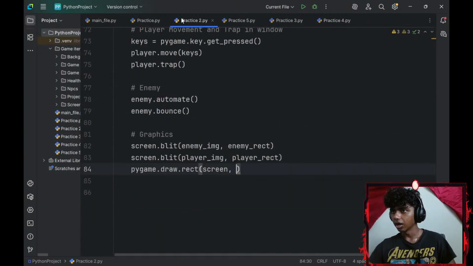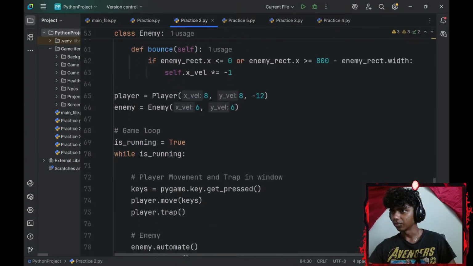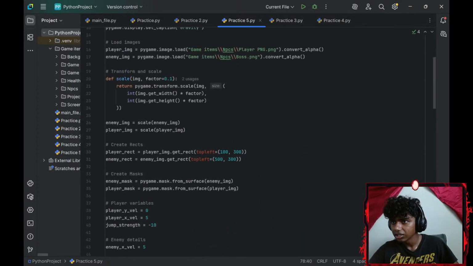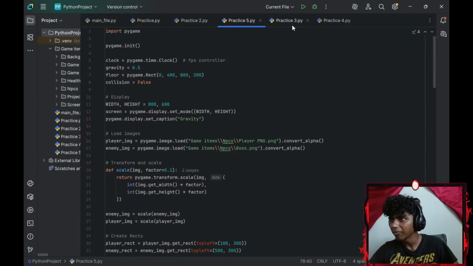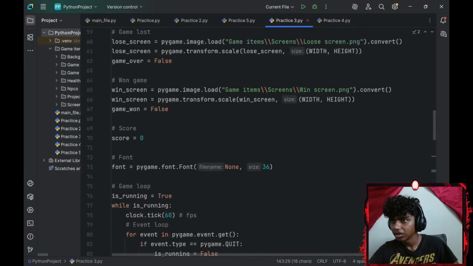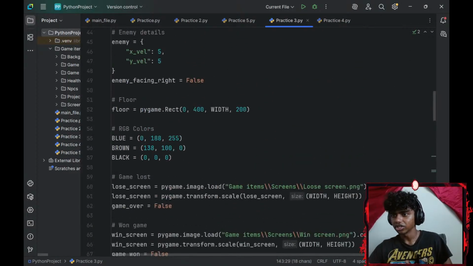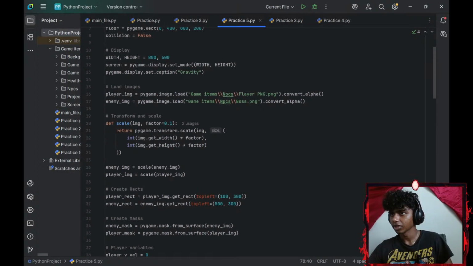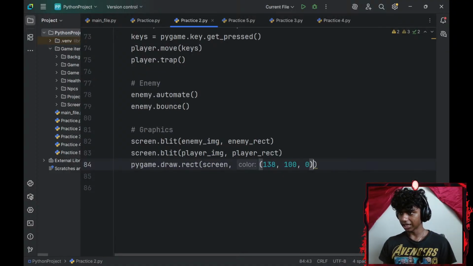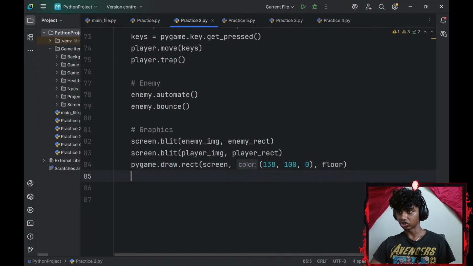I should memorize these colors. There we go. Okay, so it's 138, 100, and 0. Okay, I'll memorize that next time. Okay, here. My color is going to be that, brown, and my attributes are going to be my floor attributes. That's basically it for drawing everything.